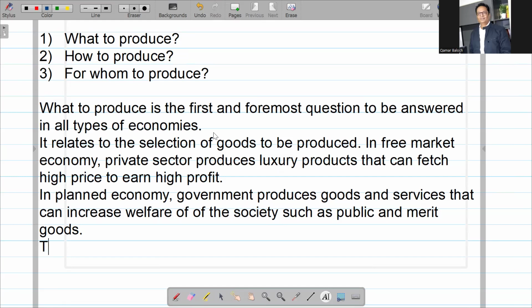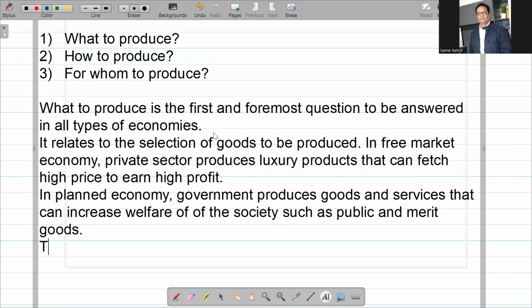Capital intensive technique is using more machines, less labor. Free market economy or private sector uses more capital intensive techniques, which are more profitable. They cut waste and produce greater output because machines are generally more productive than humans.